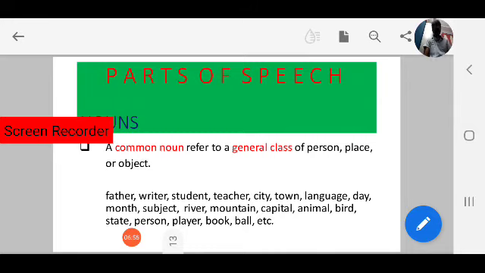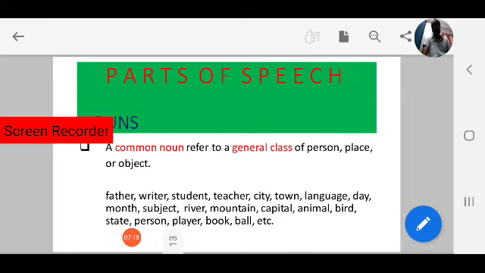Common noun is a general class of person, place or object. Father, writer, these are general nouns, not specific. Student, teacher, city, town, language, day, month.